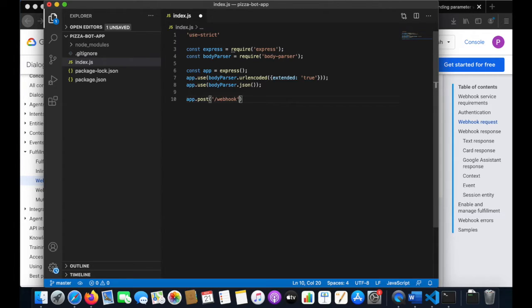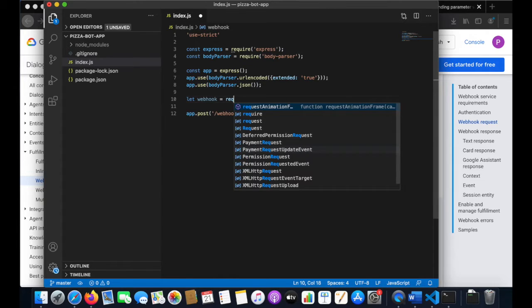We need some kind of function or module that looks for it. So I'm going to define something here. Let webhook equals require.